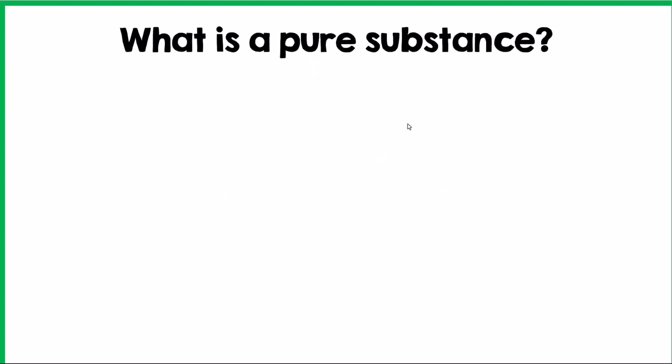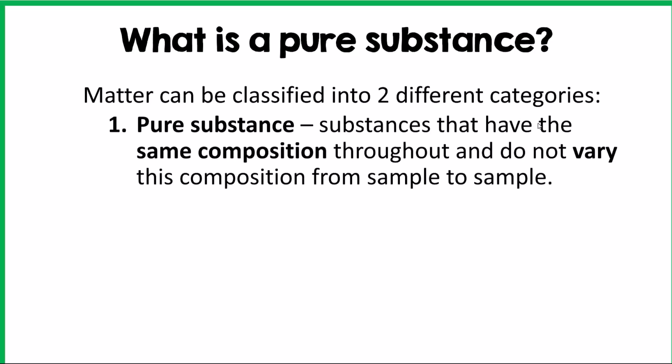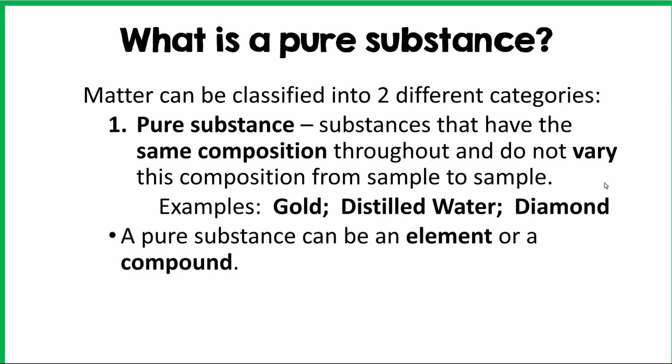What is a pure substance? So matter can be classified into 2 different categories. Pure substances, which are substances that have the same composition throughout and do not vary this composition from sample to sample. So similar to intrinsic properties, these are going to be the same all the time from sample to sample. Examples would be gold, distilled water, or diamonds. A pure substance can be an element or a compound.